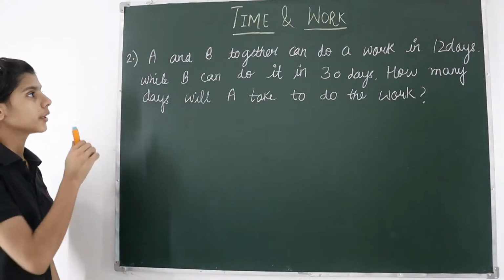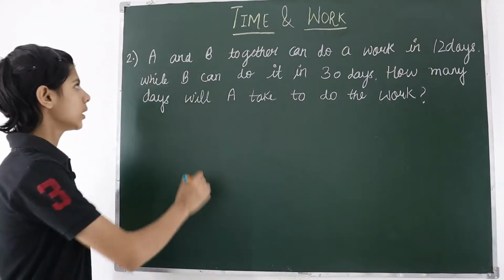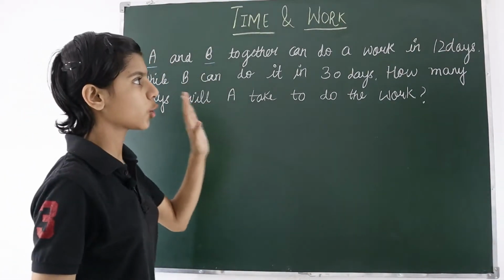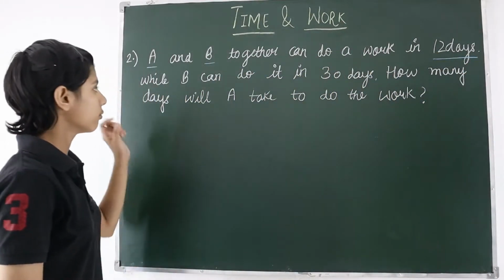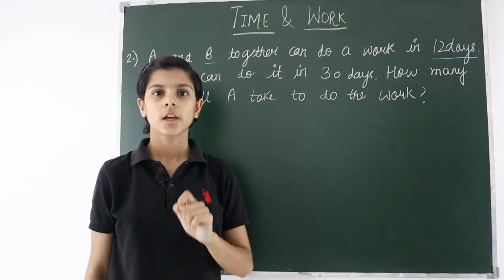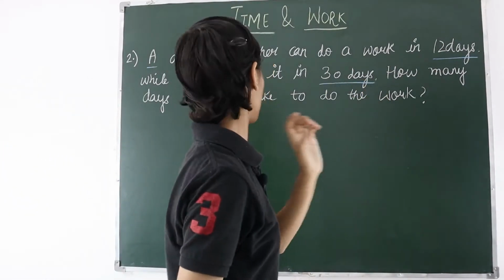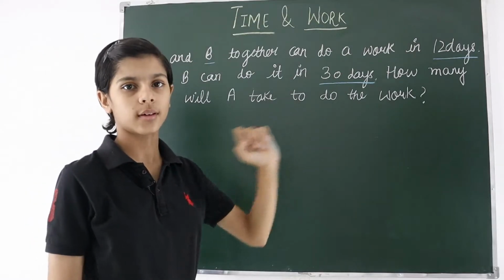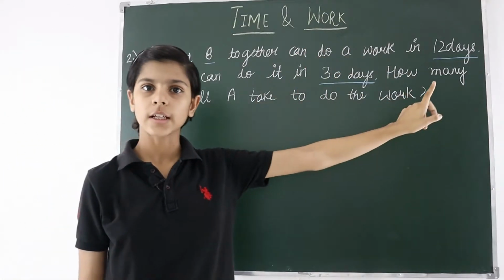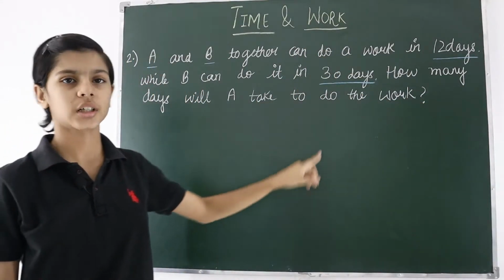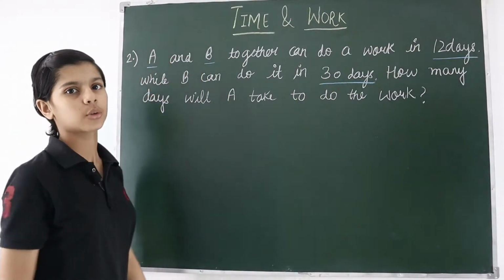So friends, now here is the next question. In this question, A and B together can do a work in 12 days. There are two persons, A and B. They can do a work together in 12 days. While B can do it in 30 days, if B alone does the work, it will take 30 days. How many days will A take to do the work? Now here in this question, if both do the work, they will take 12 days. If B only does the work, he will take 30 days. Now in the question they are asking how many days A will take to do the work.